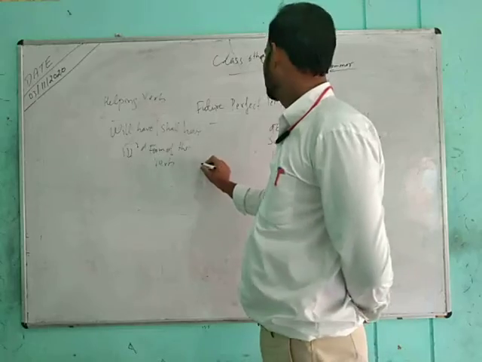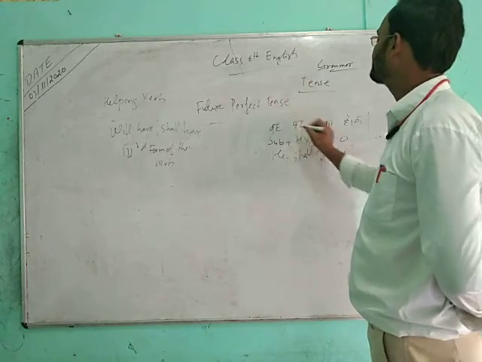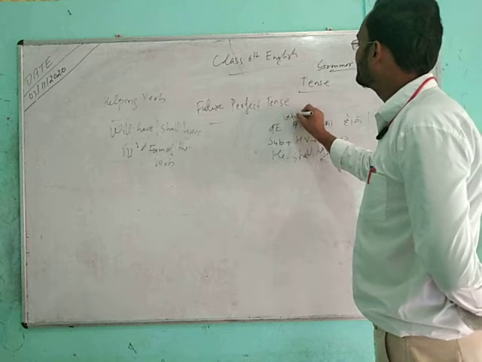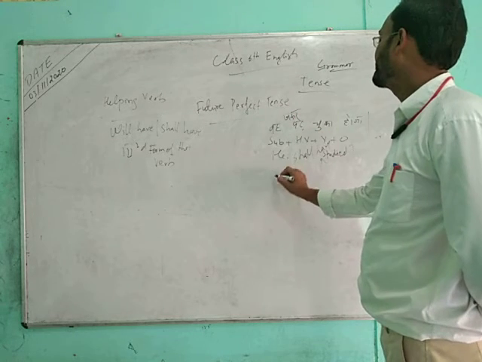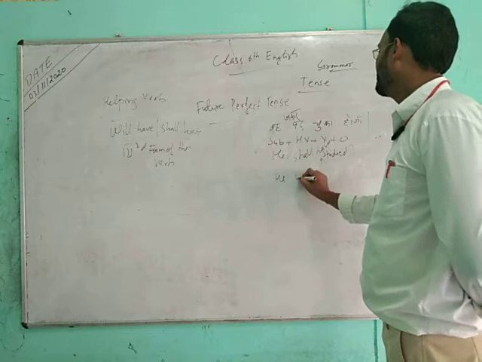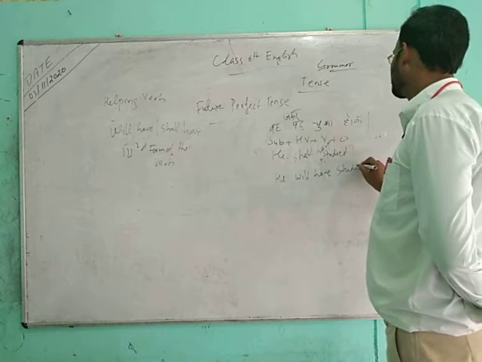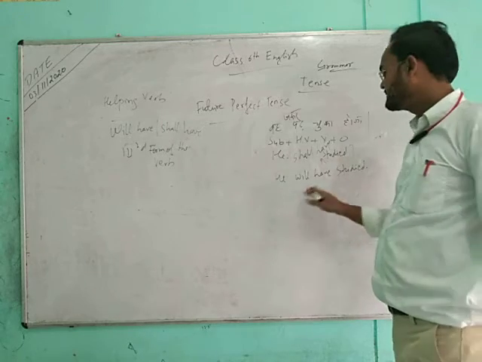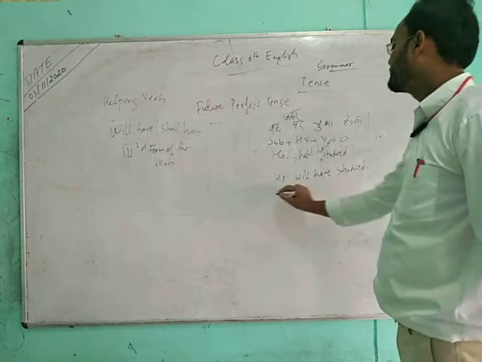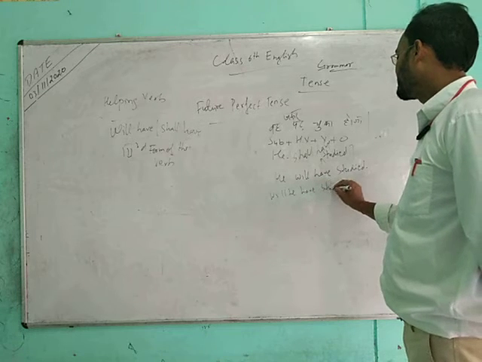the work, that means वह पढ़ चुका होगा. He shall have studied. वह जरूर पढ़ चुका होगा. Then we have to write, he will have studied. He will have studied. If we change this sentence into interrogative, will he have studied? Question mark.